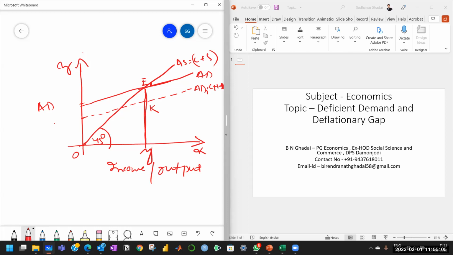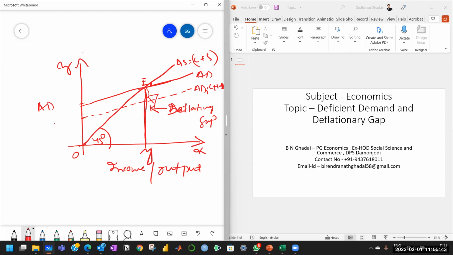And this EK is otherwise known as inflationary gap. Yes, I'm sorry, this is called deflationary gap. This gap is deflationary gap because the actual aggregate demand falls short of the required aggregate demand. The required aggregate demand is EY and the actual aggregate demand is KY, and the shortage is EK, and that is deflationary gap.